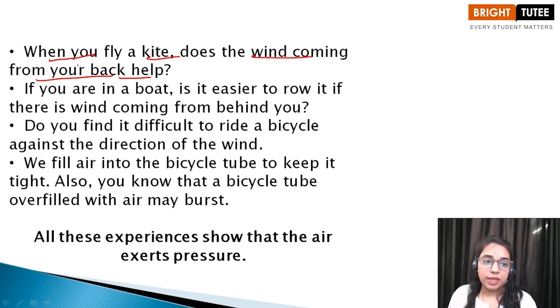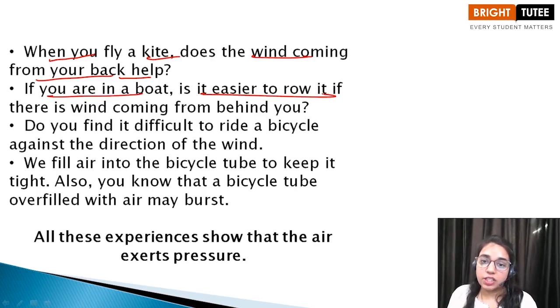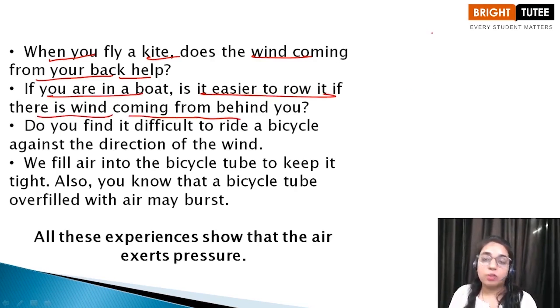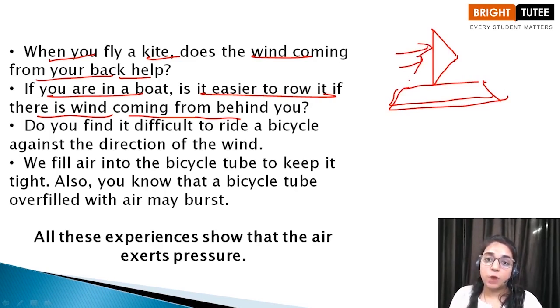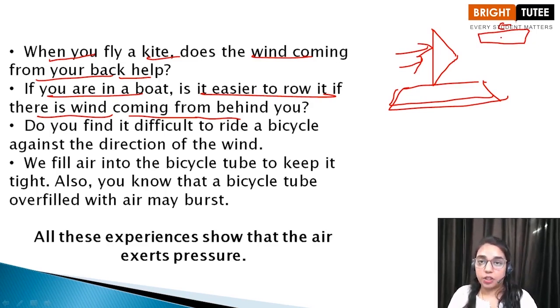Then if you are in a boat, it is easy to row it if the wind is coming from behind you. You can also imagine the example of a ship which had a sail on it, and the sailors were able to change direction with the help of the direction of the wind. Even if you are rowing a boat, it will be easy for you to row it in the direction of the wind because the wind is pushing you in that direction. It is exerting some pressure on the boat as well.